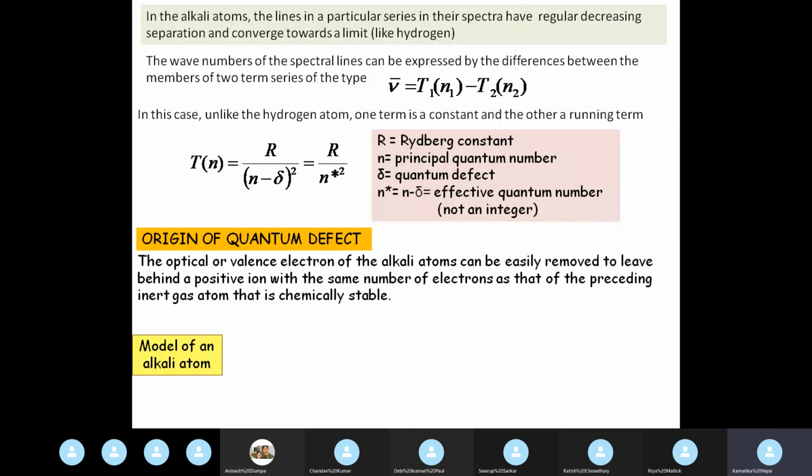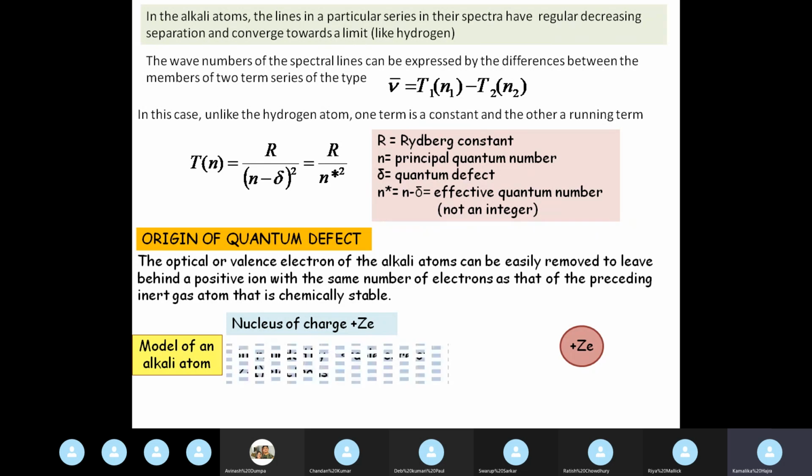So the model of an alkali atom is like this: a nucleus with charge plus Ze, where Z is the atomic number. There are Z number of protons, surrounded by a stable core of Z minus 1 electrons. This is the stable core with the configuration of inert gas.